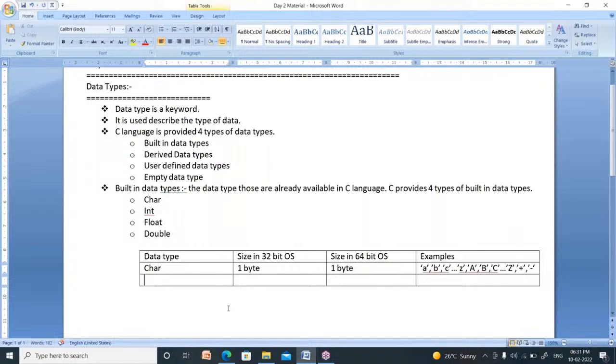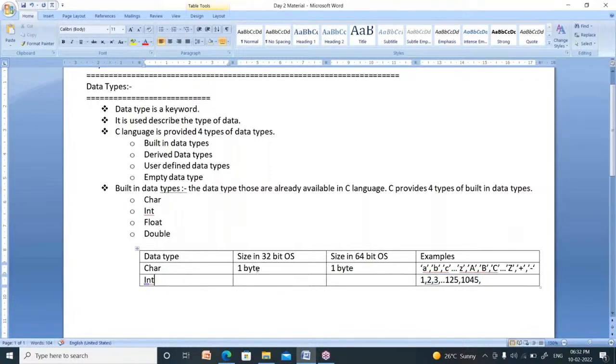Now, the next data type is the integer data type. Integer means numbers, 1, 2, 3 and so on. So many numbers are there, 125, 1045, all these are round numbers. Any round number is called an integer.